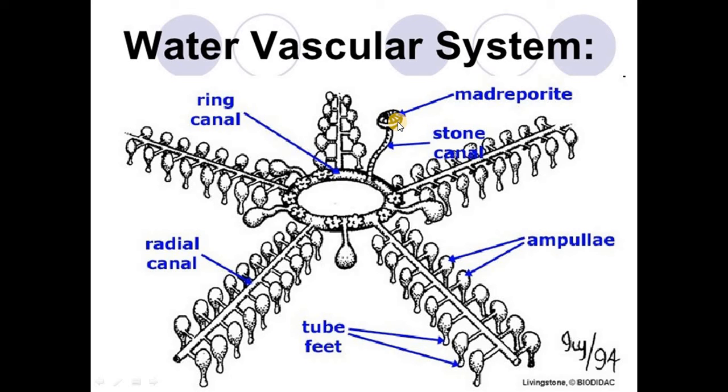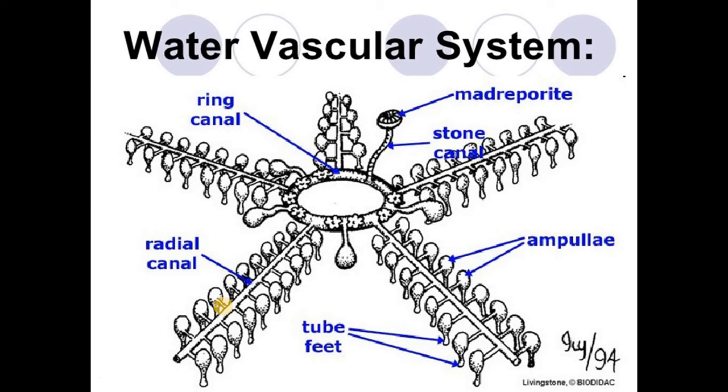From the madreporite starts the stone canal. This is the stone canal, which opens into a ring canal. This is the ring canal, which is pentamerous. From each angle of the ring canal arises the radial canal. These are the radial canals. From radial canals arise the lateral canals. These are the lateral canals.